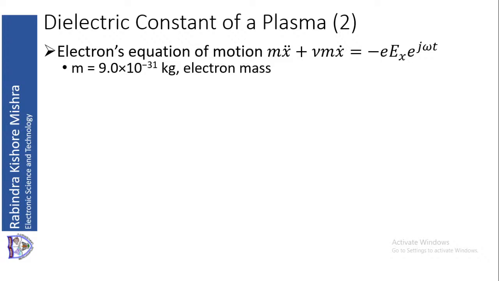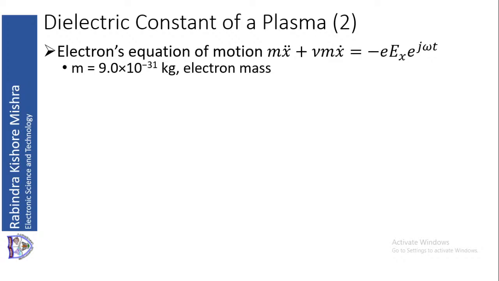The electrons are free to move while they are moving in the gaseous medium. They will collide with each other. Because of the collision, there will be restriction in motion. So these collision forces are like frictional forces, which oppose the motion. So this is to be added to find out the total force.